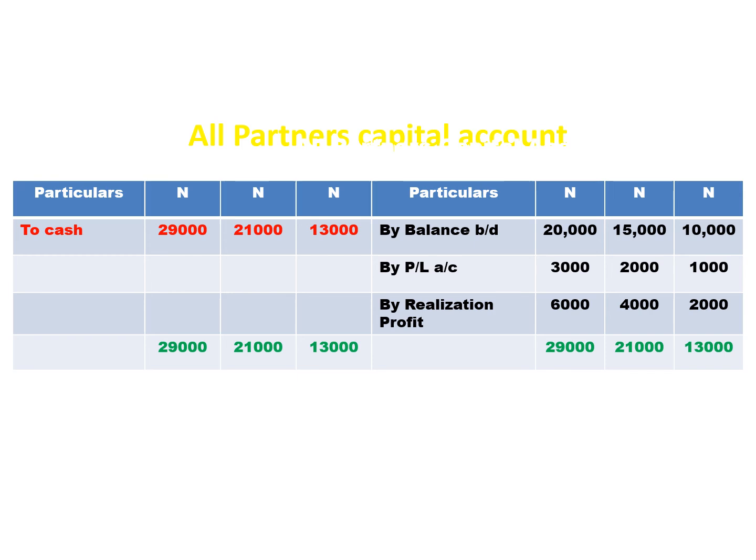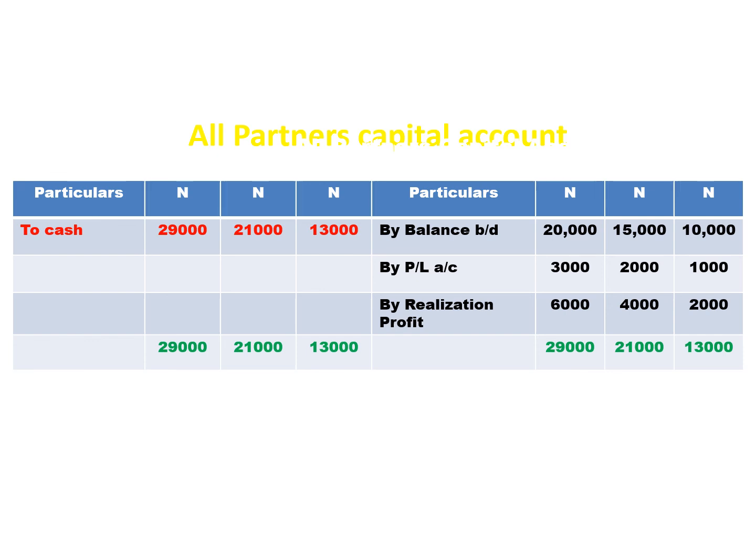Next, all partners' capital account. There are totally 5 items to be recorded in all partners' capital account: by balance brought down, by GRRFPL, by realization profit, liabilities taken over, assets taken over. In our problem, no partner has taken over assets, no partner has taken over liabilities.